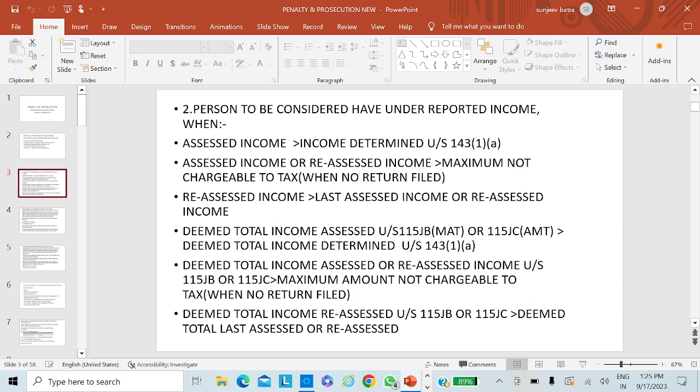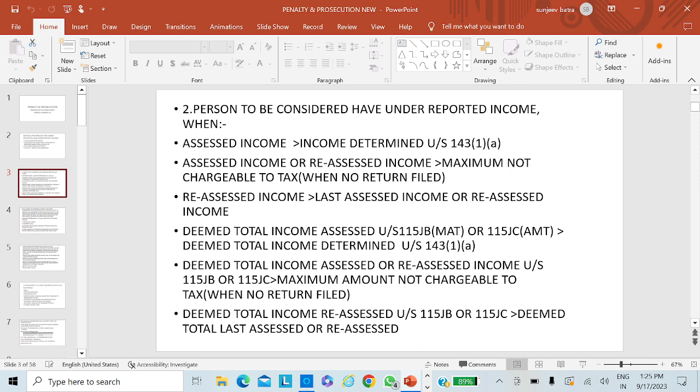So whenever there is a circumstance that the assessee has not furnished his return of income but furnished it for the first time in response to notice under section 148, in that case the difference between the assessed income and the maximum amount not chargeable to tax, in the case of an individual or HUF, is considered. The maximum amount not chargeable to tax is 2.5 lakhs.